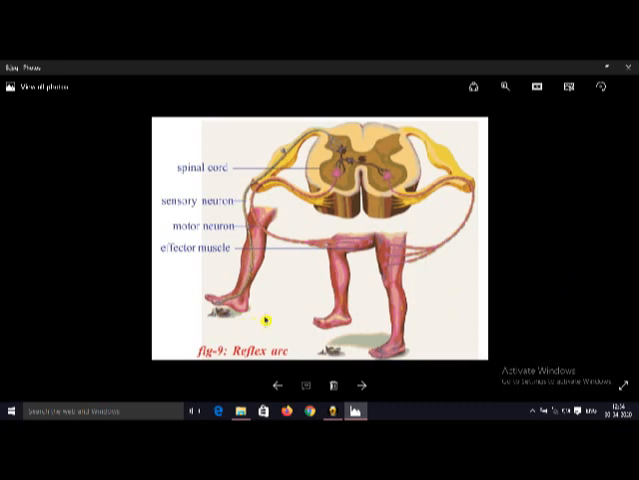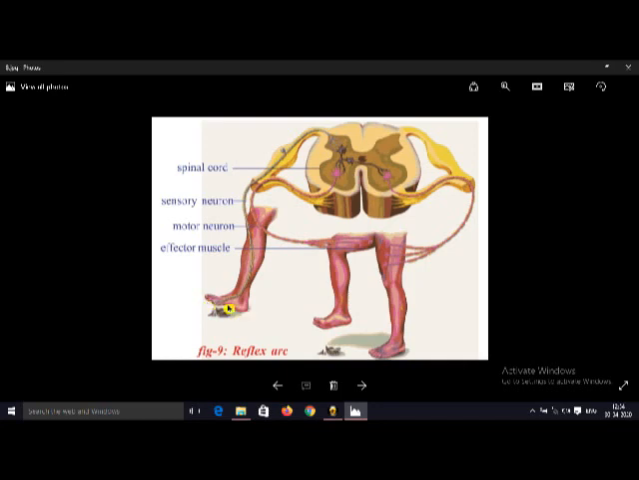Here is an example of reflex arc. When we place our foot on a sharp object like this, here is a sharp object. When we place our leg on a sharp object, receptor cells are present here. Receptor cells are present everywhere in our body. They are present on sensory organs. We have mainly 5 sensory organs: eyes, nose, ears, tongue and skin. These receptors are present everywhere in the sensory organs.